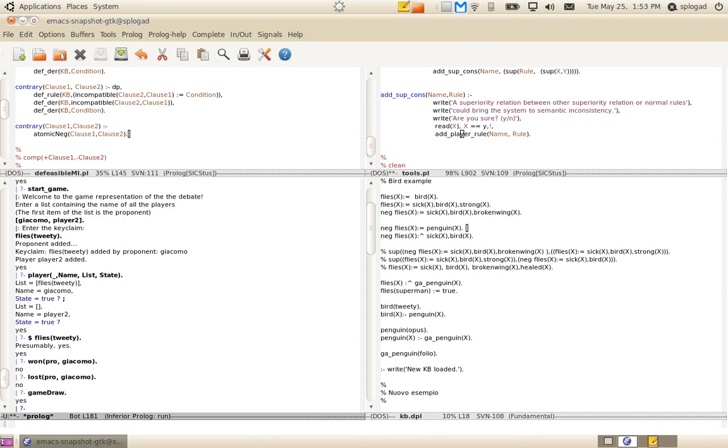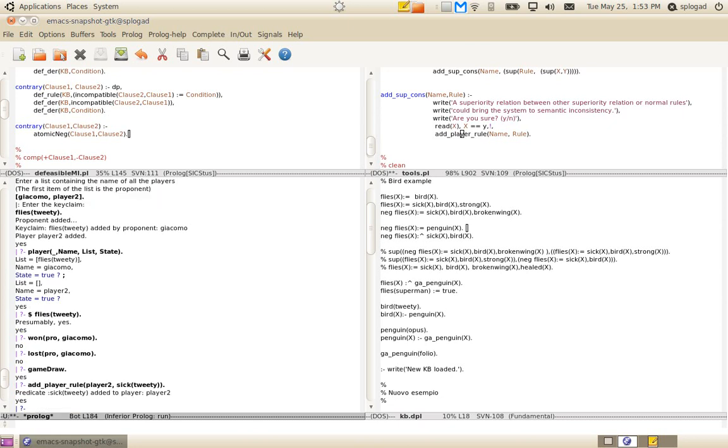To add new rules, we can use the predicate add player rule and specify the name of the player, in our case player 2, that can argue that Tweety is sick.